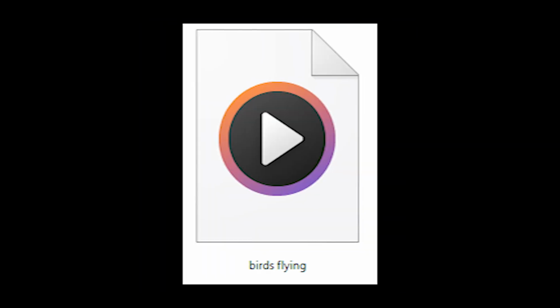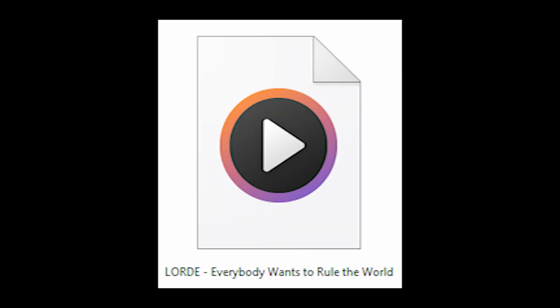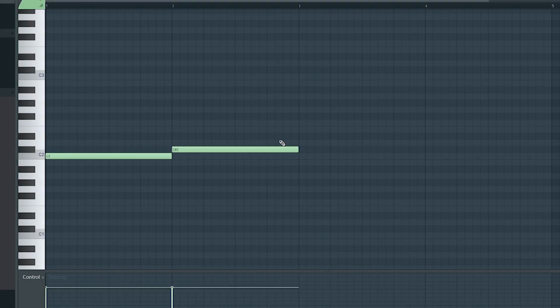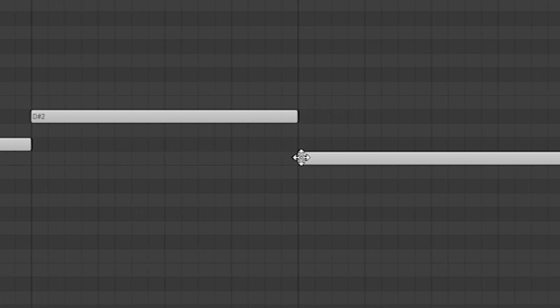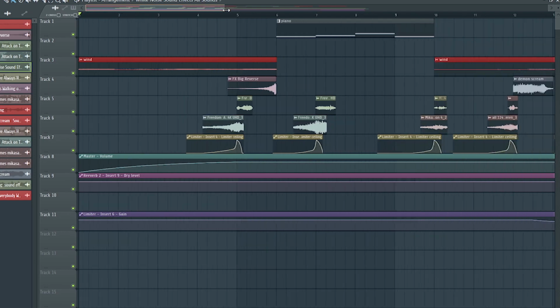So I got some sound effects of wind, footsteps, birds, glitches, demons, some voices of Attack on Titan scenes, and the music. I started to mix everything there, then made some shorts with this instrument. I don't even know how to do this, so I just put some lights there. This was really boring, so I added a lot of reverb, and after some work it was done.